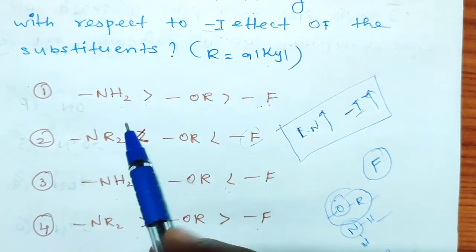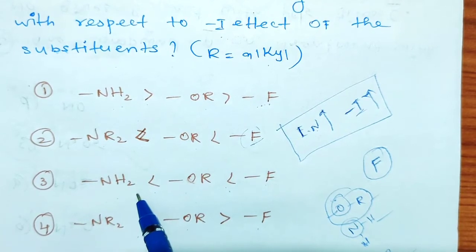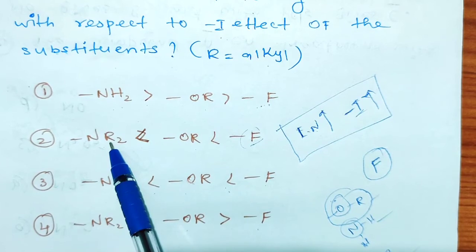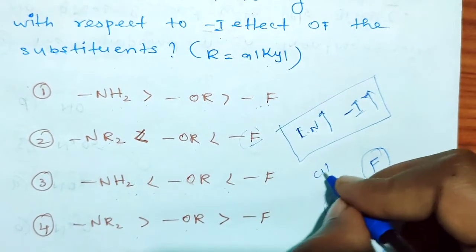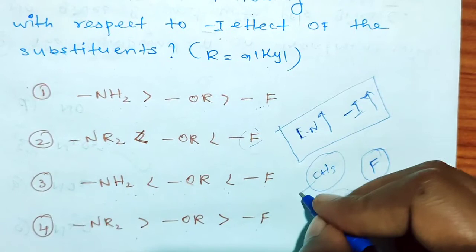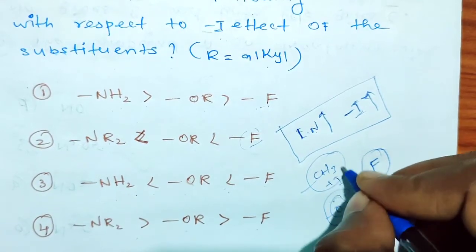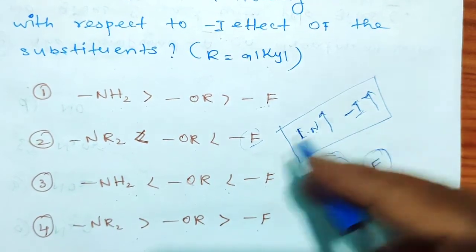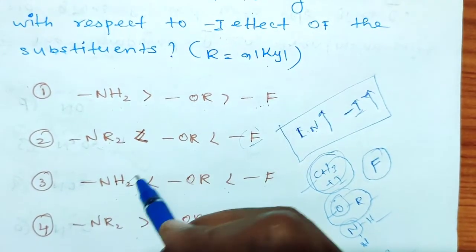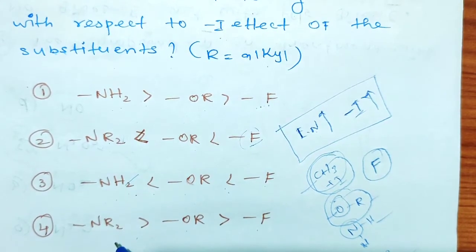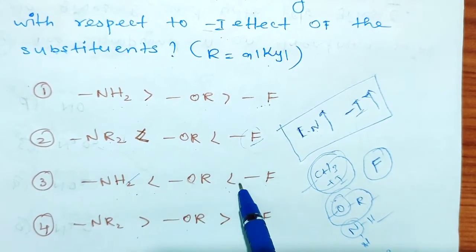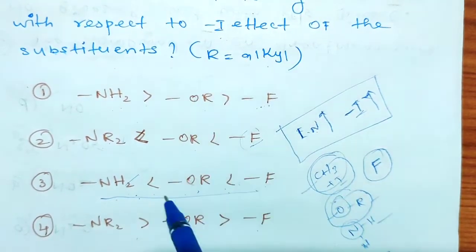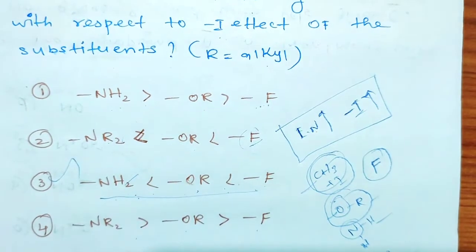Here NR2 is given, here NH2 is given, right? So compared to NR2 and NH2, here R means what? Alkyl group, either methyl or ethyl, right? So methyl means what? Here plus I effect, this one. So plus I effect opposes the minus I effect. That's why NR2 is also not possible. Now NH2 is the next option, right? So fluorine greater than OR greater than NH2. This is the order of minus I effect in this question, right? Now the third one is the right option.